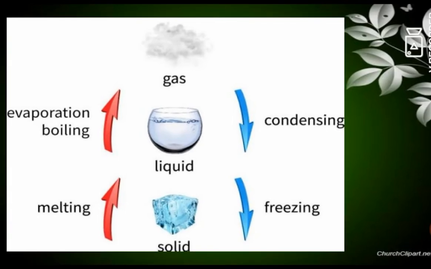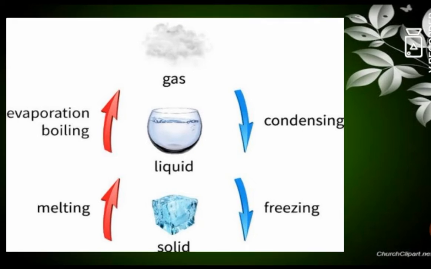Till now we have seen about expansion and change in state. Next we are going to see chemical change. Before that, let me recall what we have learnt in change in state. First one we have seen is melting. Melting means solid to liquid. Then evaporation. Evaporation means liquid to gas. And gaseous form to liquid is said to be condensation. And liquid to solid form, the process is said to be freezing. I hope you all understood change in state.